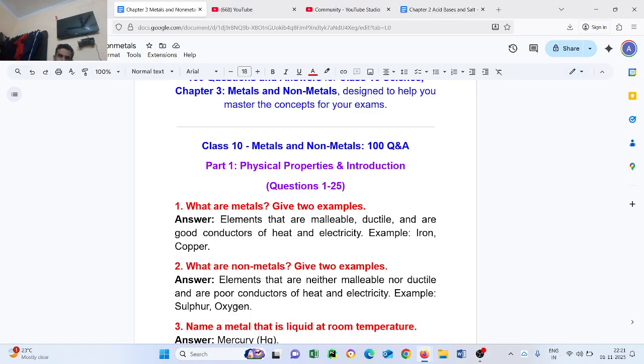Examples: iron and copper. What are metals? Give two examples. Elements that are malleable, ductile and are good conductors of heat and electricity are called metals.